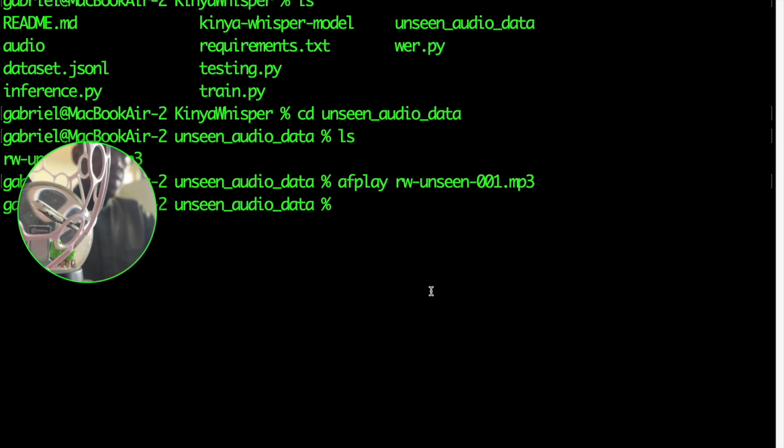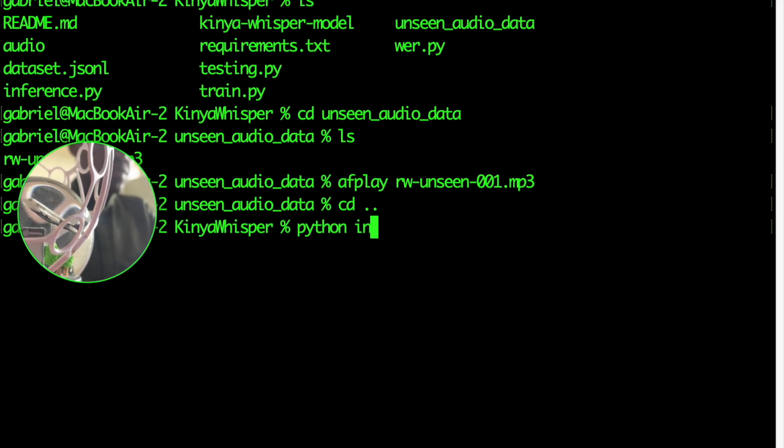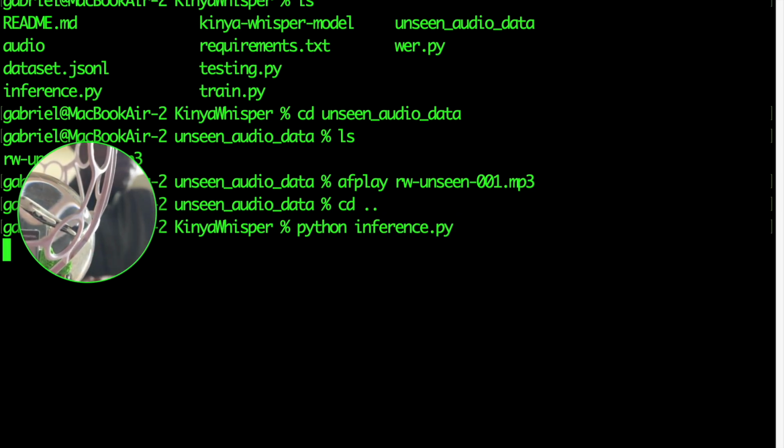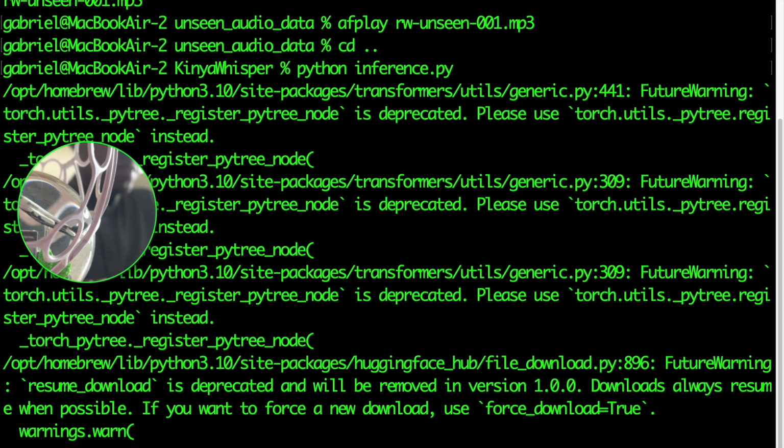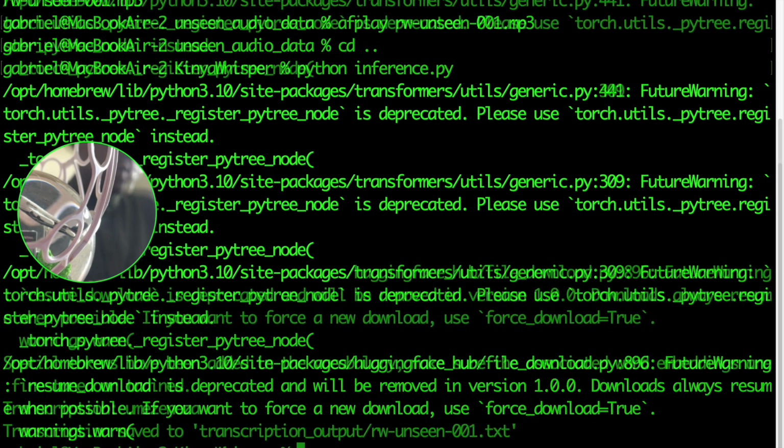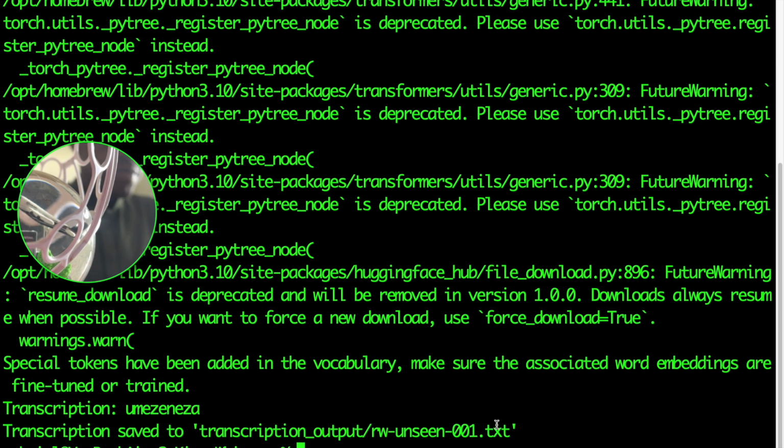So let's run the code. Inference. Oh, I need to go back to the main folder. It's running. Ta-da.